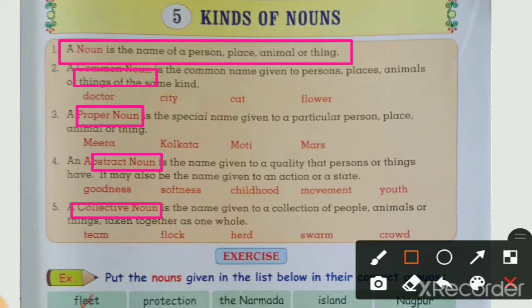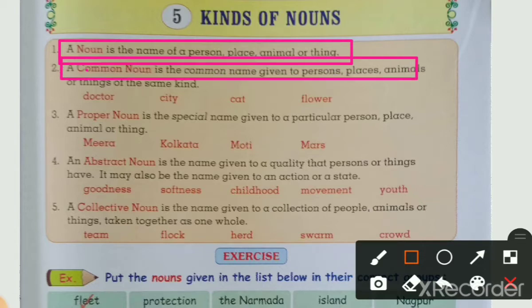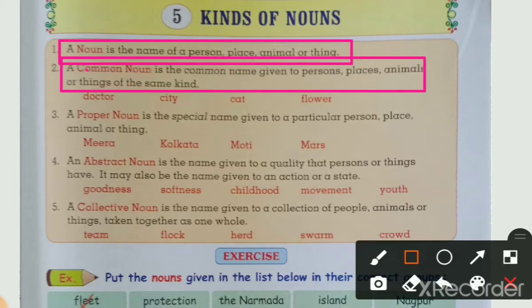The first type is common noun. Do you know, students, what is meant by common noun? Look here. A common noun is the common name given to persons, places, animals or things of the same kind. What is meant by a common noun? This is important: same kind.